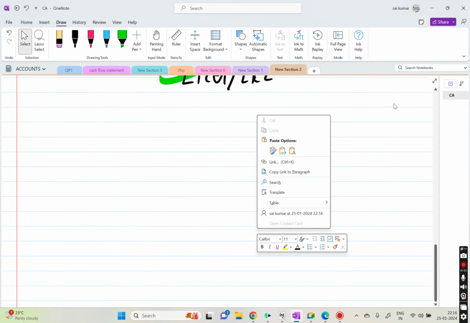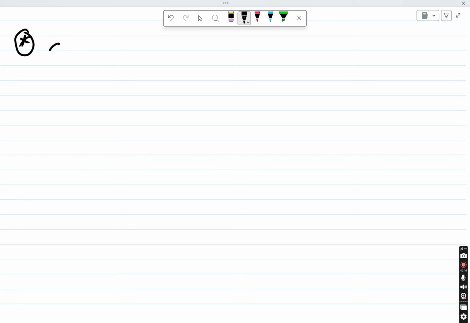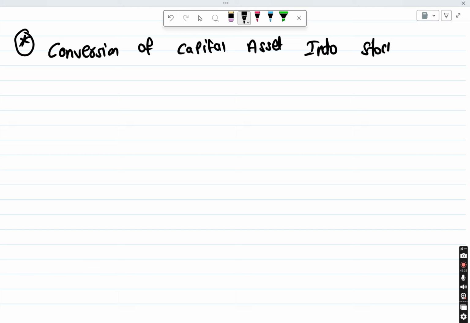Okay, now I know we have skipped pretty much the concepts. We are not going one by one, but trust me, we are going to write one more part, and then we can directly jump into the questions. Or we can directly start one question with one concept. So there is one concept called conversion of capital asset into stock in trade.